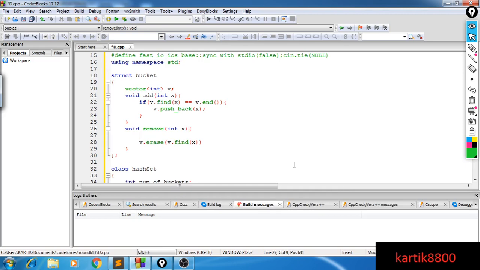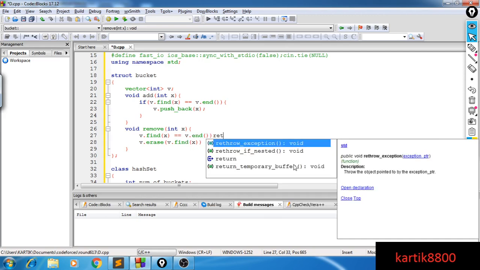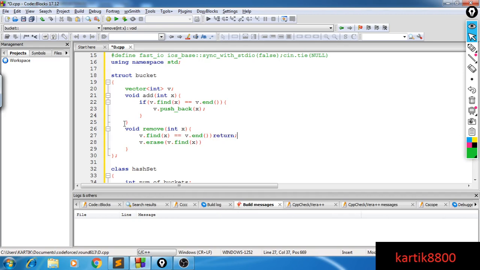Unless it is not present, in which case I should not do anything, right? So if v dot find equals v dot end, I should simply return, because x is not there, so I don't need to remove it. Since the item is not there, you cannot delete anything. And v dot erase, that's it. So we have already implemented add and remove.